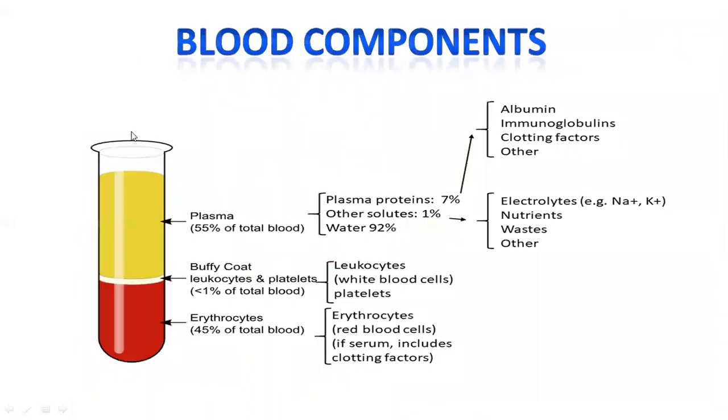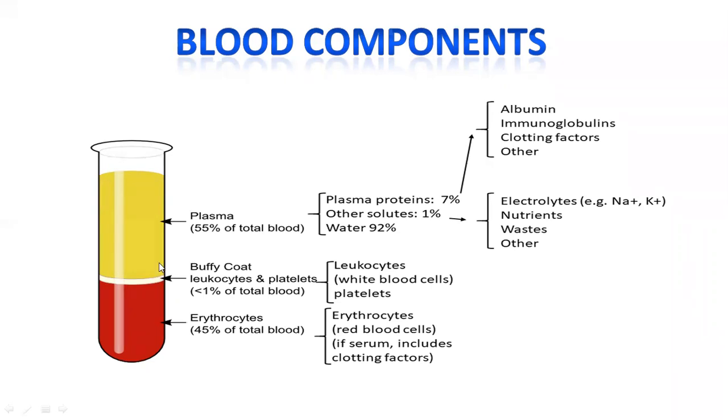Next, if we collect blood in a test tube and let it settle for a few minutes, we will observe certain parts sedimenting, forming different layers in that test tube. Here you can observe blood has different components. The portion occupied by the red color area is represented by the cells which are red in color, called erythrocytes.